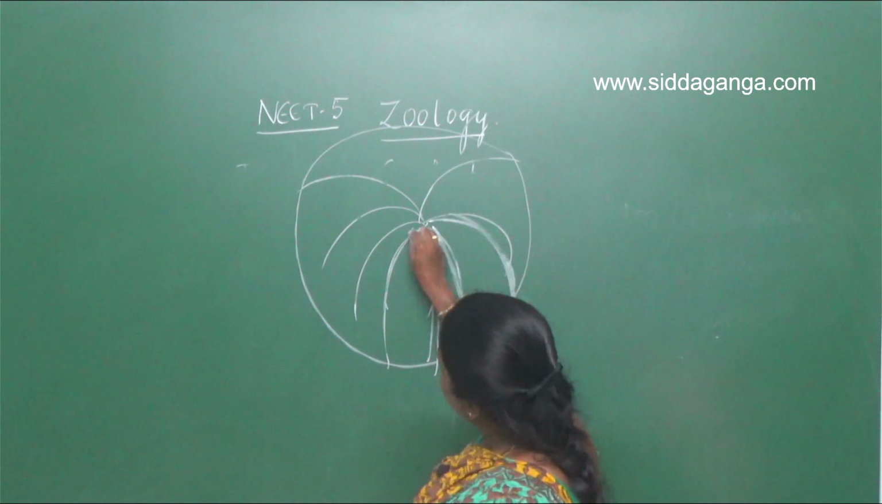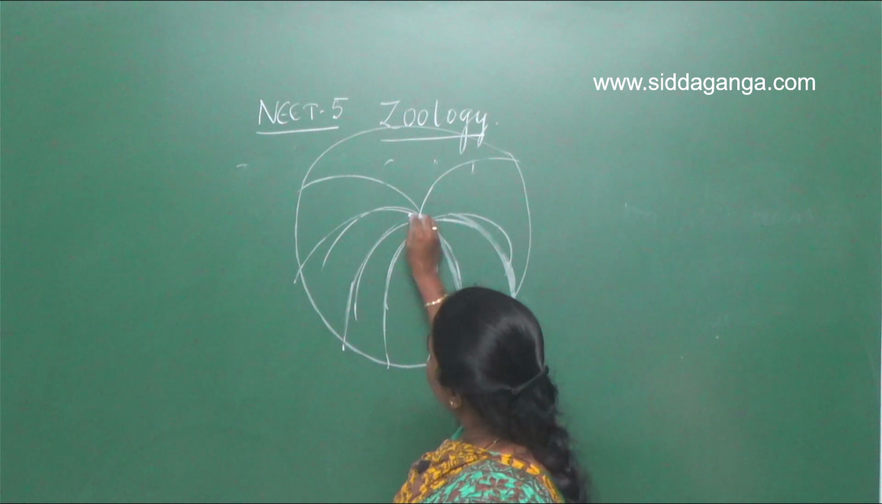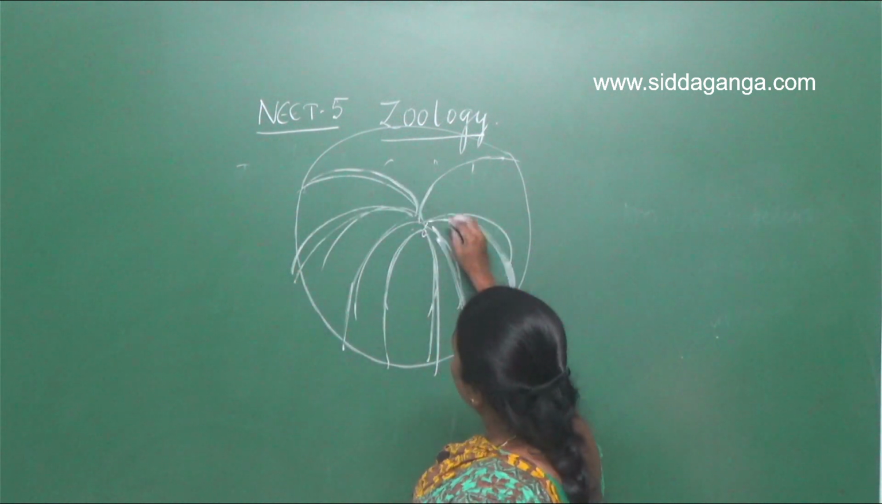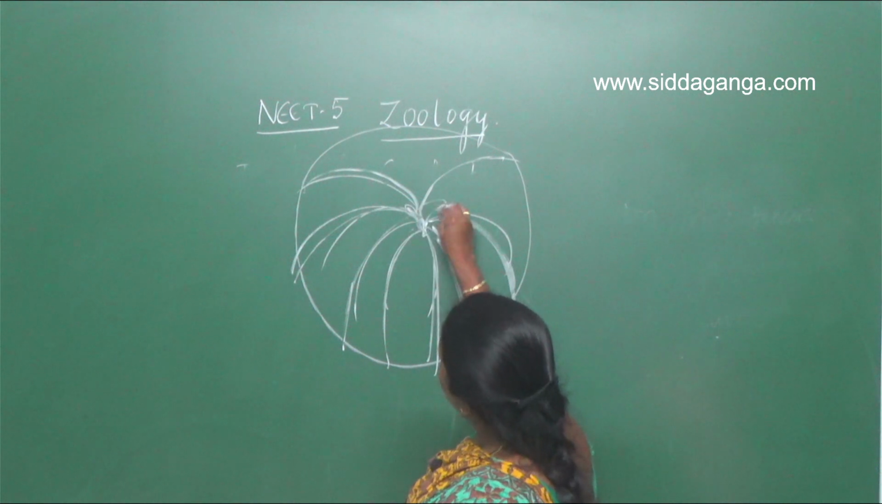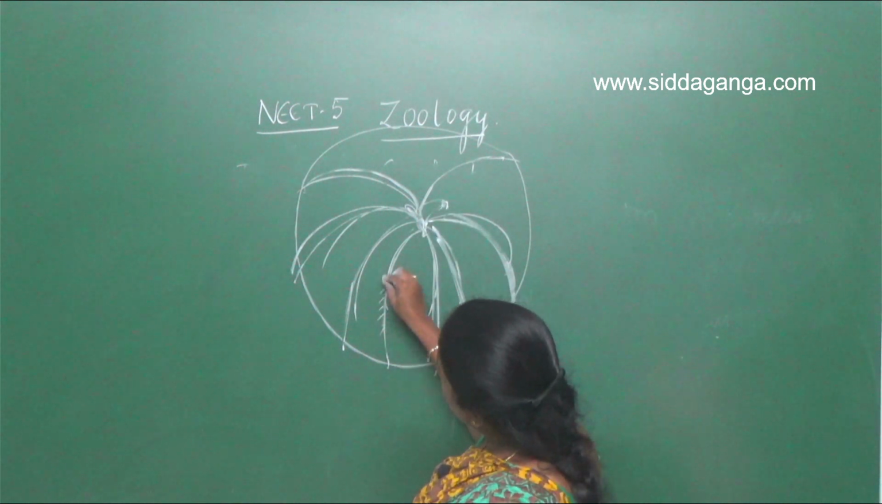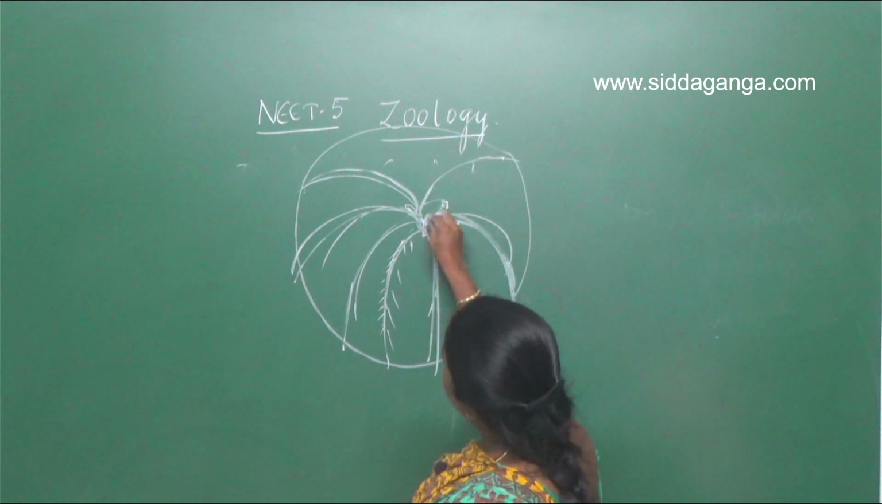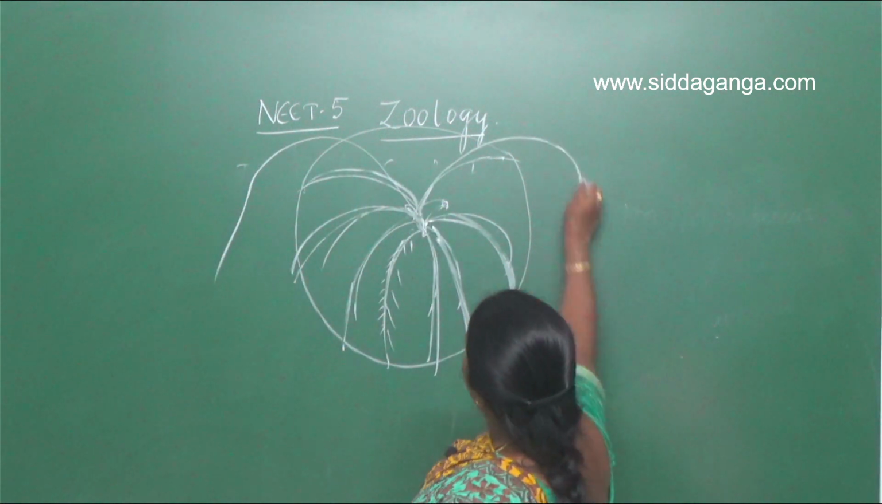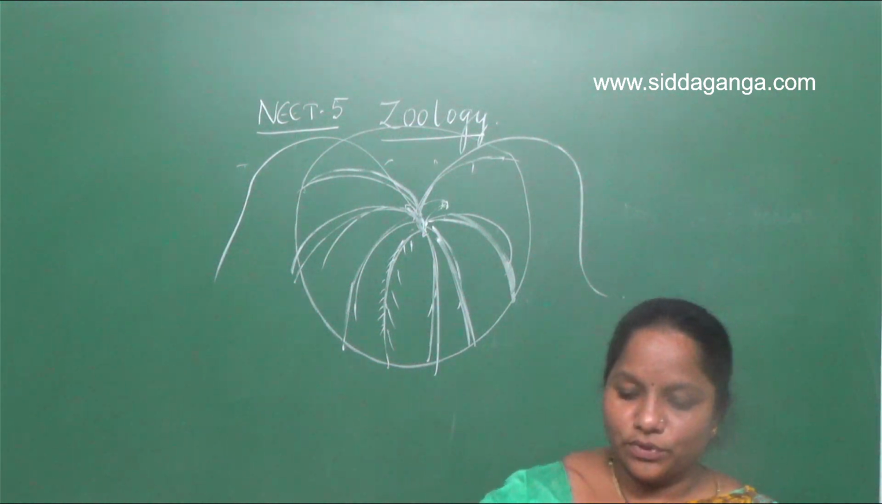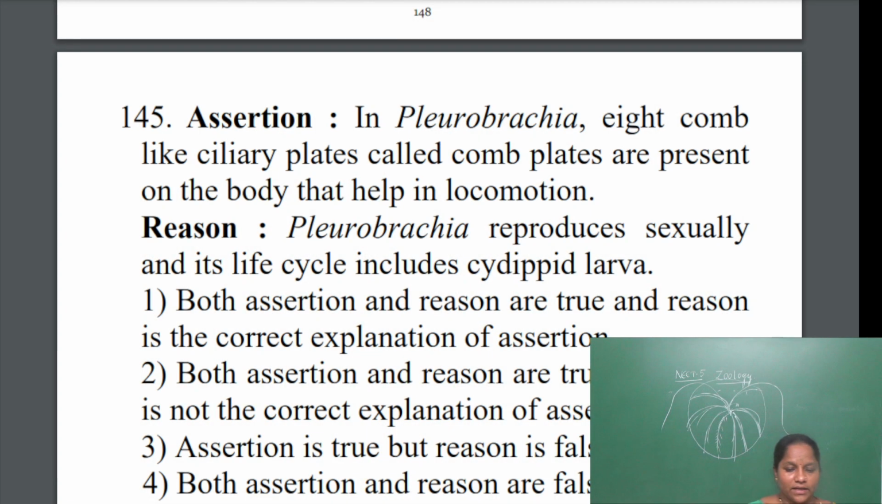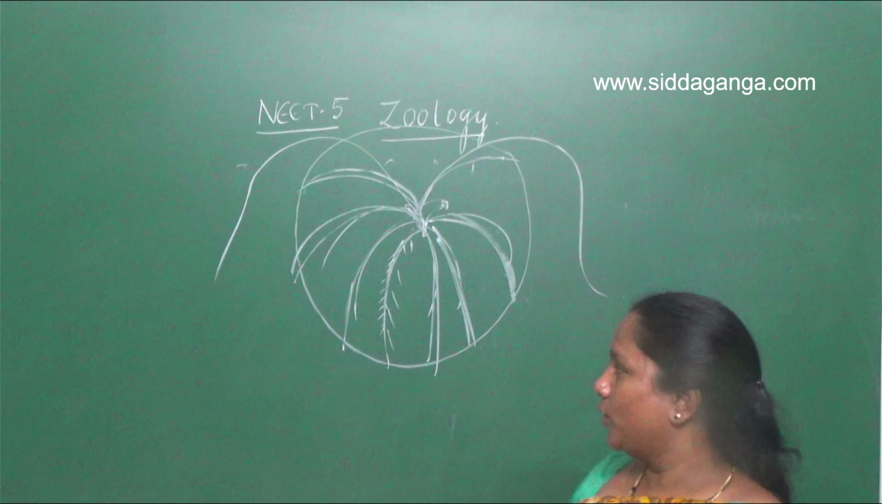These comb plates have cilia. Minute cilia are present inside the comb plates, and we also have tentacles like this. We have seen the diagram. This is Pleurobrachia. It has 8 comb-like ciliary plates called comb plates on the body that help in locomotion. Next question: Pleurobrachia reproduces sexually and its life cycle includes a cydippid larva. This is very important. You should learn this.